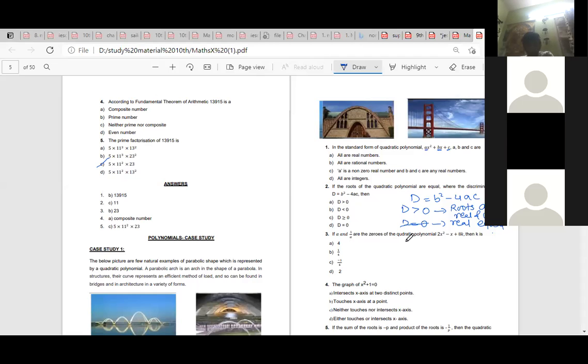x square minus 1 possible? No, ma'am. x square is equal to minus 1, so the value of x will be square root of minus 1, which is imaginary. So roots are not possible to find. Therefore it neither touches nor intersects the x-axis.